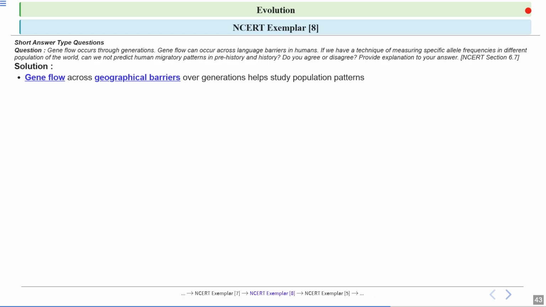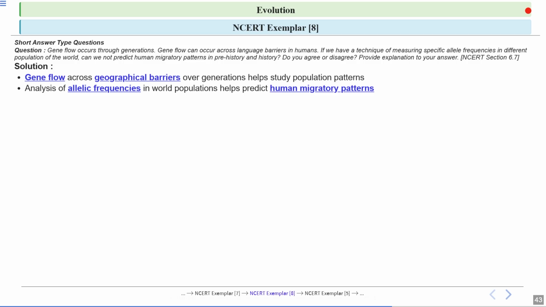So people move and they live in different areas. They mix their genes with others over time. Studying how genes spread across different regions helps us understand how populations of people have changed and moved throughout history.